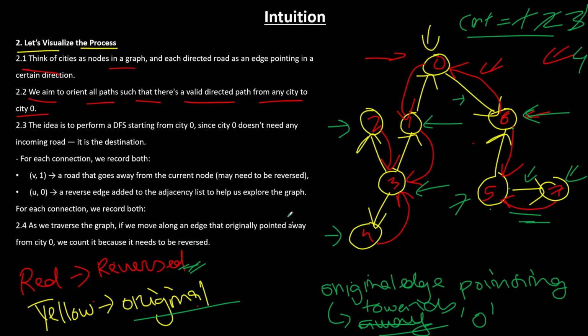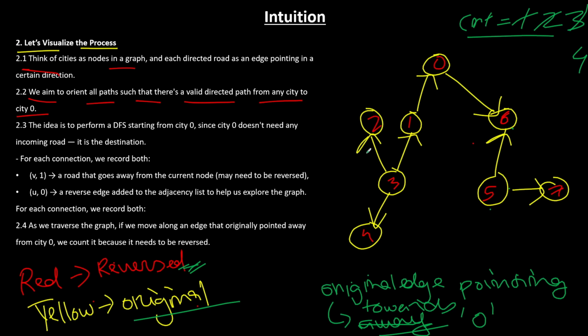Okay. Now I will clear this up. Coming back, this was the graph given to you, right? If you just visually look, you have to reverse this edge because it is pointing away. You have to reverse this edge because it is pointing away. You have to reverse this edge and this edge, right? So how many edges did you reverse? You reversed exactly 4 edges, right? Therefore, this is what I explained to you, right?